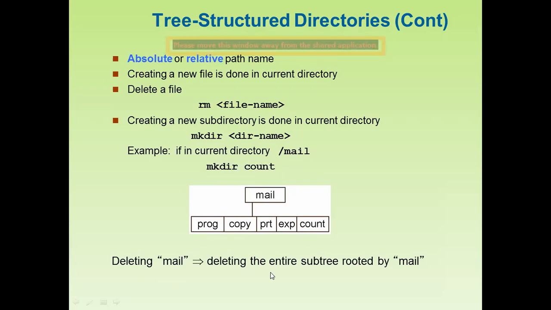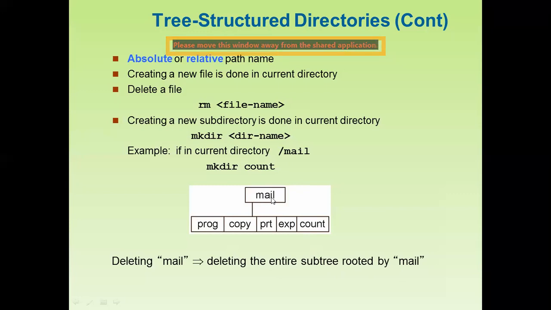Deleting mail means deleting the entire subtree rooted by mail. Here you can see this is mail, and it is the subtree. If we want to remove or delete the entire subtree, then we have to remove this mail.